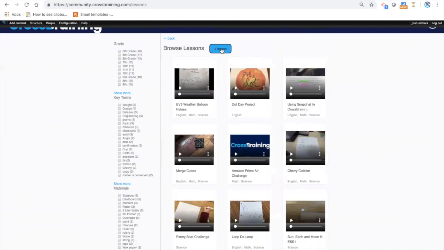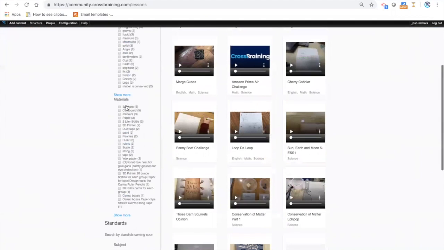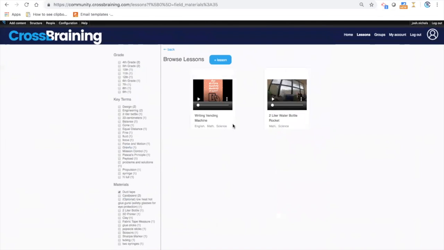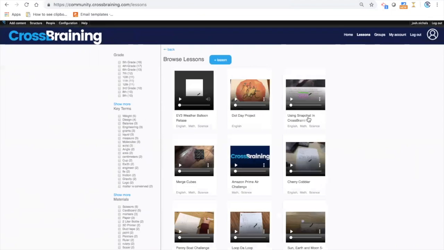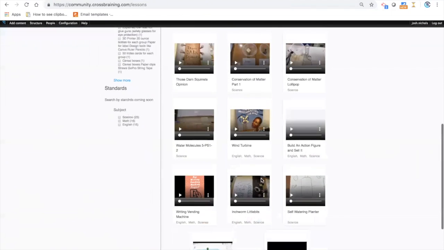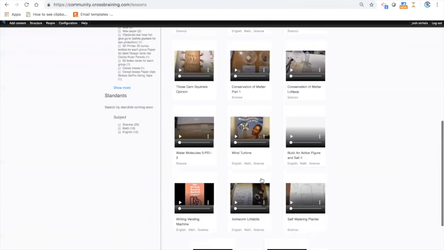You can add lessons in here. You can browse by grade, key terms, and materials. So if you said, I have duct tape, what are two lessons I could do with duct tape? Or if I have duct tape and a 2-liter bottle, you can match those up like that. And like I said, we're adding lessons every day in here, so that will just continue to grow.